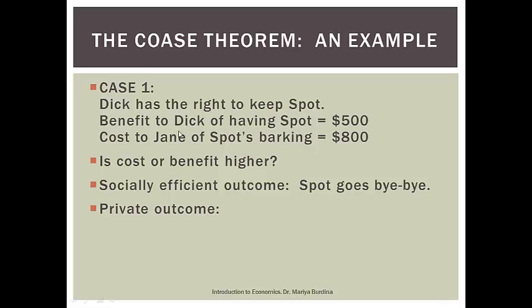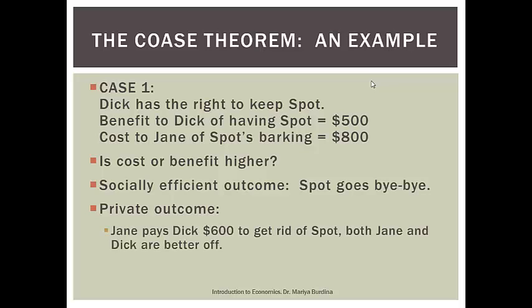How can she do it? Well, since the benefit to Dick of having a dog is $500, she can offer him something more than $500. How much will she be willing to offer? She has to offer more than 500, but she probably wouldn't offer anything more than 800, because otherwise she would rather deal with Spot's barking.